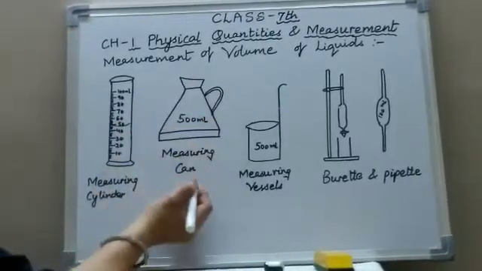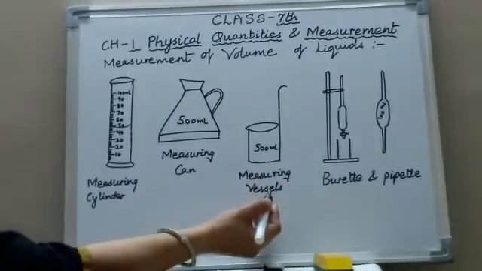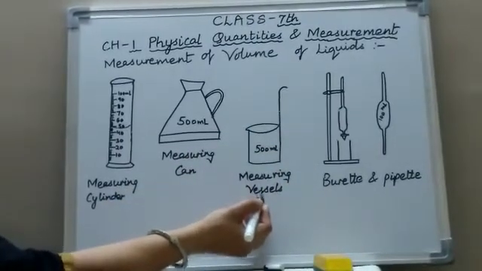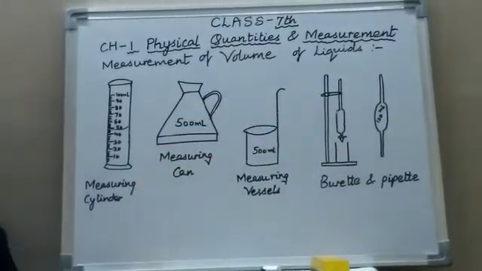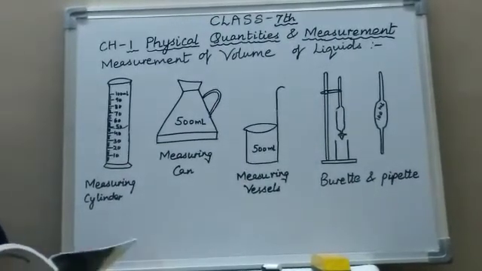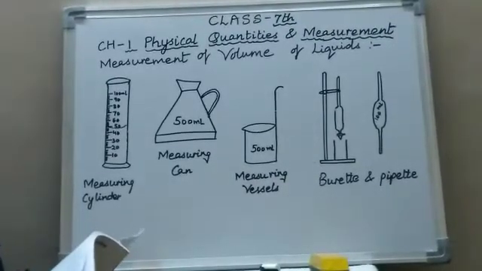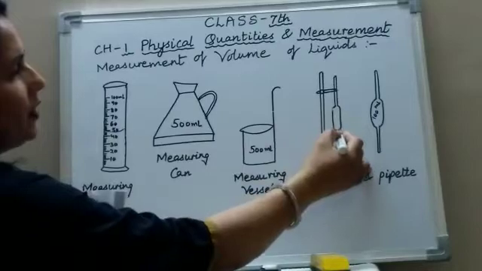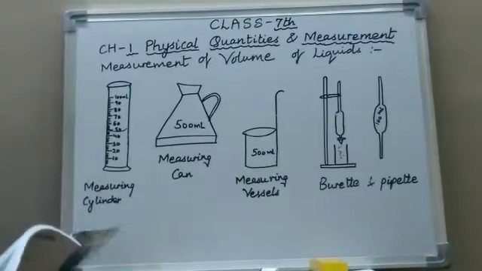These are the measuring cans. You must have seen this in petrol pumps. These are the measuring vessels used to measure the amount of milk used by the milkman. And these are the burette and pipette which are used in laboratories. Here the burette is a tube which is similar to the measuring jar with a pinch cork provided at the bottom, and it is used to take a desired amount of the liquid. This is the pinch cork. So when you open it, the liquid from here comes to fill this. Drop by drop it is coming in.